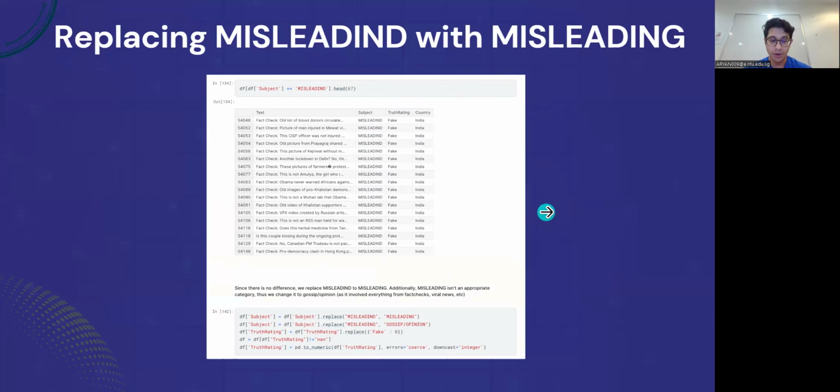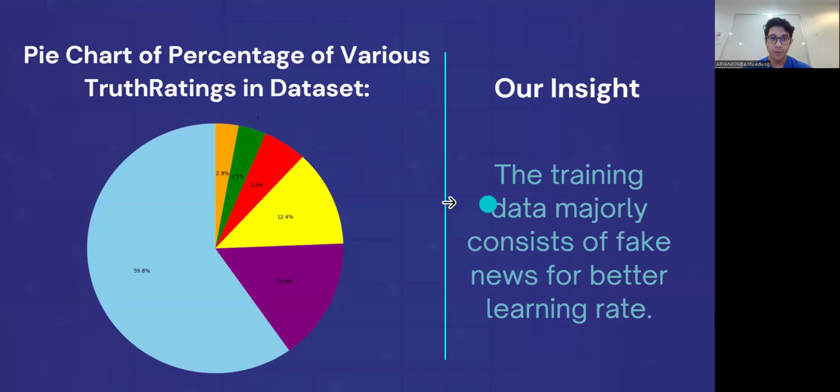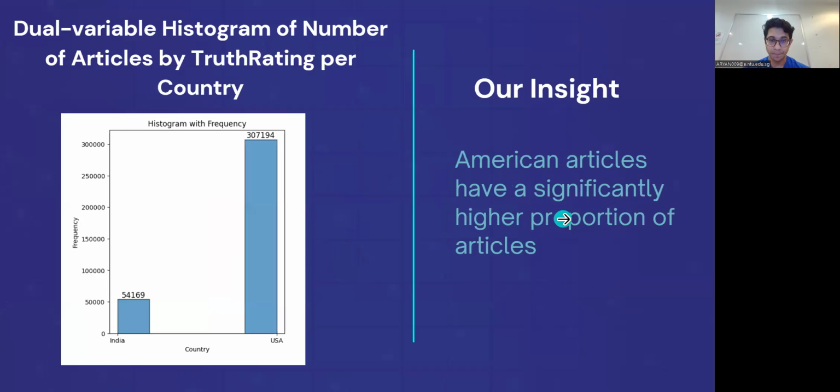After this point, we concatenated the various datasets into one final clean data frame, upon which we carried out our exploratory data analysis, which will now be covered. We use a pie chart to see the percentage of various truth ratings in our dataset, and we see the training data majorly consists of fake news for a better learning rate. We also use a dual variable histogram for a number of articles by truth rating per country, and our insight was that American articles have a significantly higher proportion of articles.